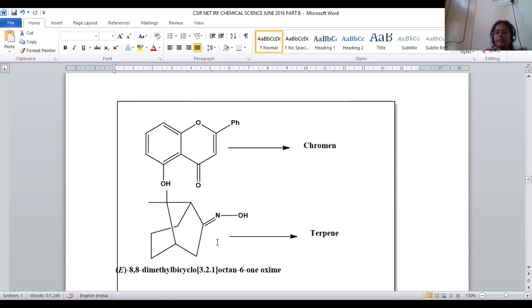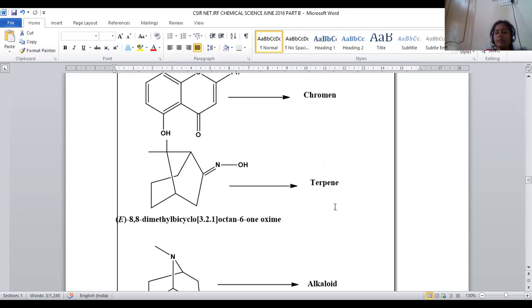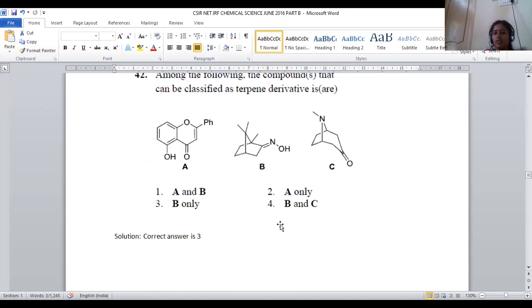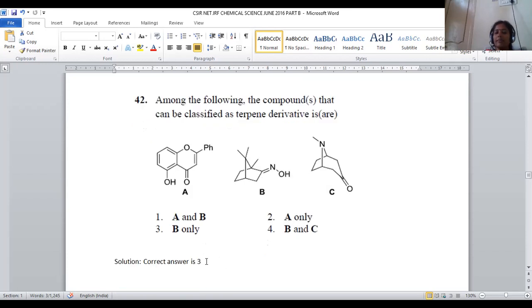So let us see in detail. This is the system: benzene with another lactone type of ring at the 1,4 position, called chromene. This system is a terpene. And the last one, within the bicyclic ring system, has nitrogen as part of the ring, hence it is known as an alkaloid. The essential condition for an alkaloid is that naturally occurring nitrogen containing compounds are called alkaloids, right? So only option B is the correct one, which is given in option number 3. For question number 42, option number 3 will be the right answer.